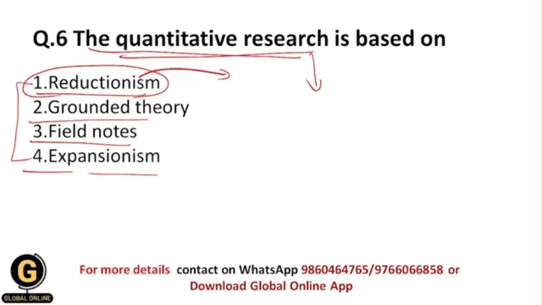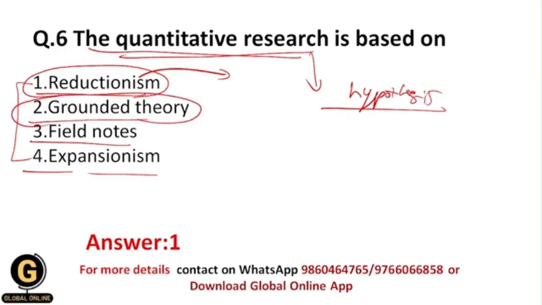In quantitative research, whatever problem we have, we convert that problem into a hypothesis, and a hypothesis is a straightforward statement. We test this hypothesis by using statistical techniques, and after all we get the results. And that's why here we convert the complex problem into a simple hypothesis. Here basically we do reductionism, and that's why the correct answer to this question is 1, that is reductionism. And that's why quantitative research is based upon reductionism.